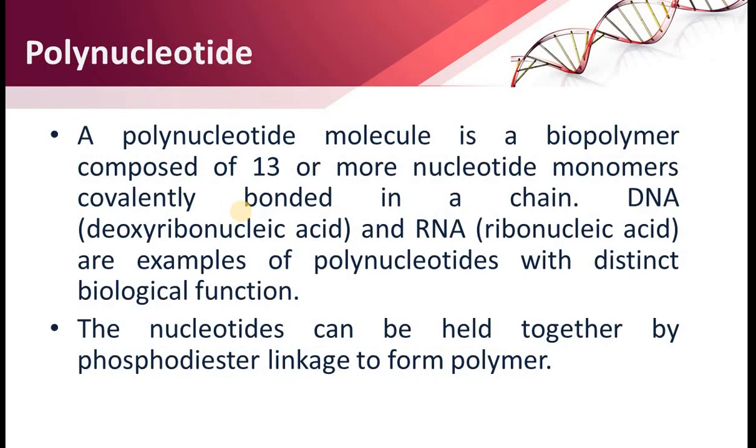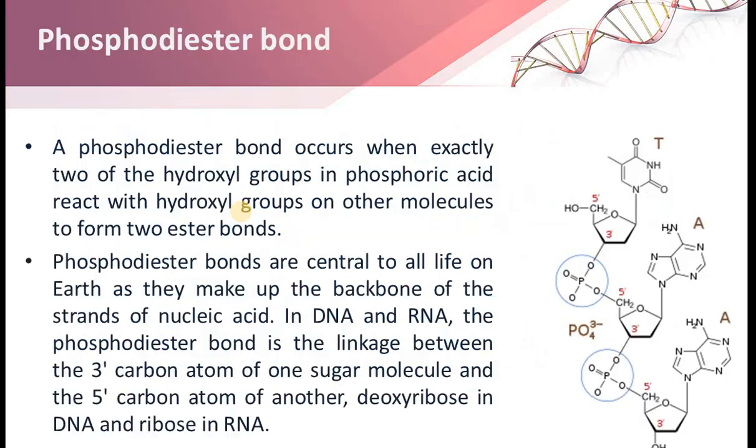Now what do you mean by polynucleotide? A polynucleotide molecule is a biopolymer composed of 13 or more nucleotide monomers covalently bonded in a chain. DNA and RNA are examples of polynucleotides with distinct biological functions. The nucleotides can be held together by the phosphodiester linkage to form a polymer.